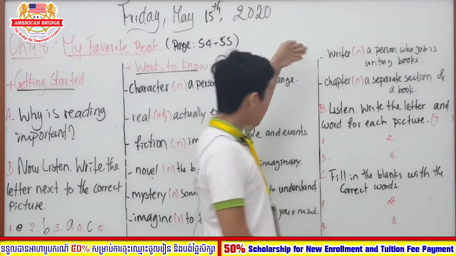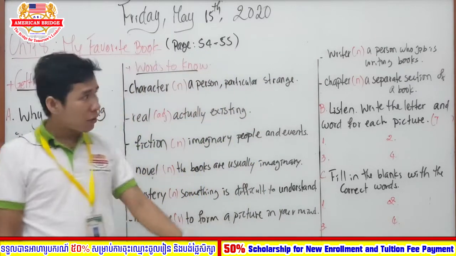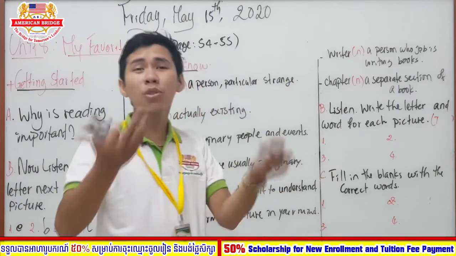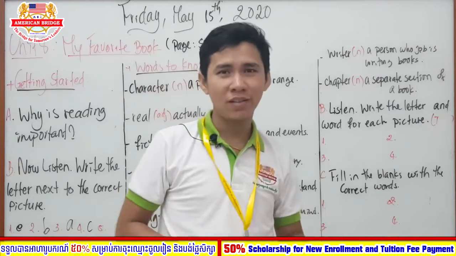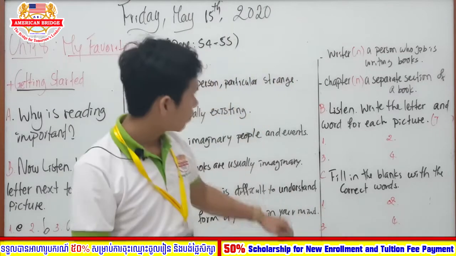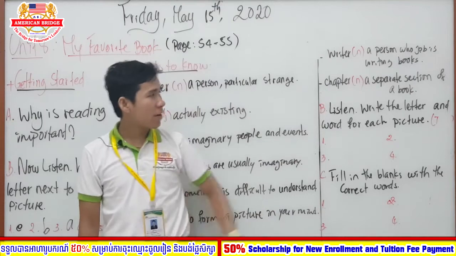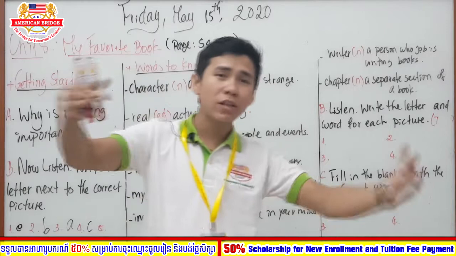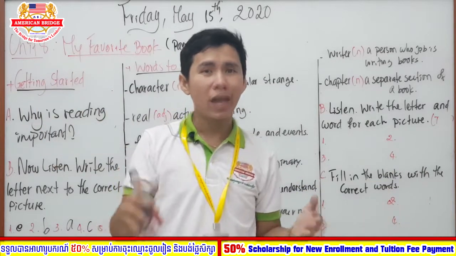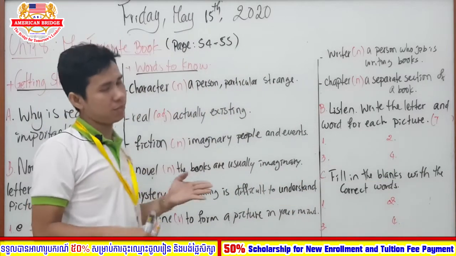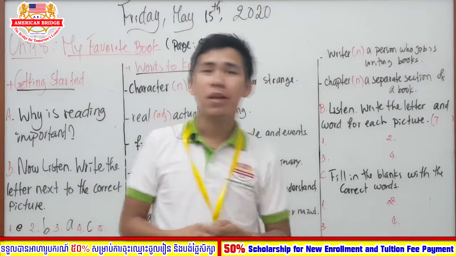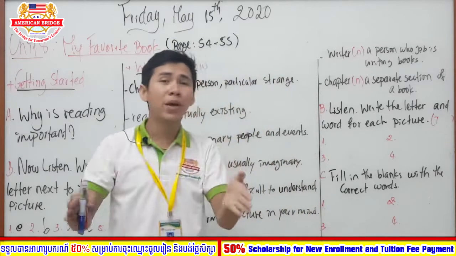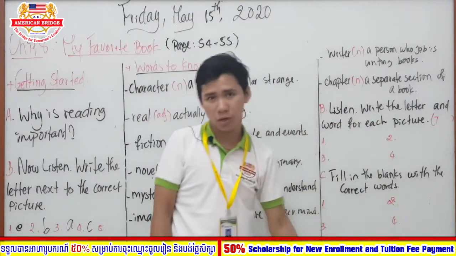Okay, so the next one is writer. Writer functions as a noun, a person whose job is writing books. Like an author that creates the book, they make a book and they write it down. Okay. Chapter. Chapter functions as a noun, a separate section of a book. So the book will be separated properly, separated in each unit. Like our book, we have some books consisting of chapters, like chapter 1, chapter 2, chapter 3, chapter 4, and chapter 5. Okay, so this is the separate section of a book.